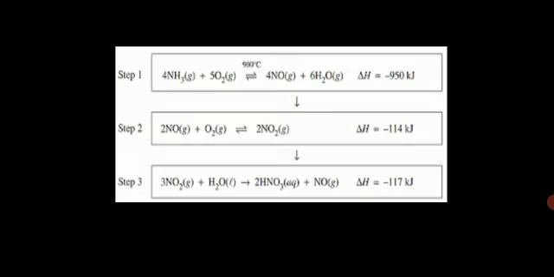Clear? So in this way, these are the steps I have given you in the schematic diagram, the steps of how we prepare nitric acid. Ammonia reacts with oxygen, catalytic oxidation, to form nitric oxide. Nitric oxide reacts with oxygen to form nitrogen dioxide in the oxidation chamber, and in the absorption tower it gets converted into nitric acid. NO first reacts with oxygen to form NO2, and NO2 again reacts with water to form nitric acid. The stepwise diagram I have given you.